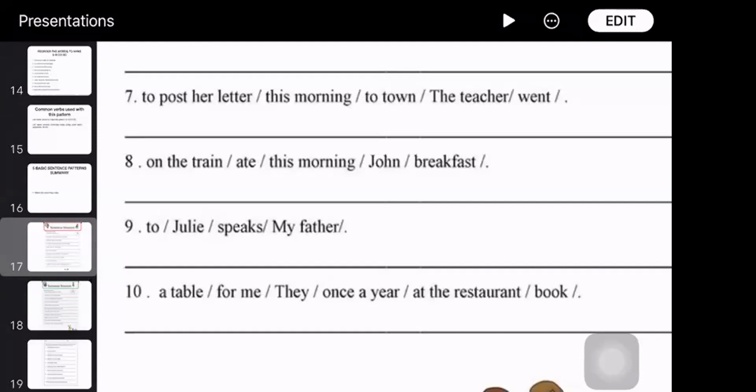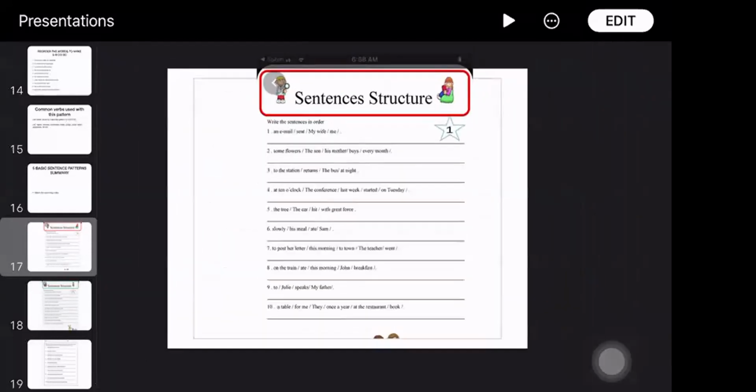One of those 5 patterns. You have to first form that pattern, and then after that you can expand. So here it's they booked a table. That is subject, verb, object. All right. Then you can say for me, and then when, where: at the restaurant, once a year. So this is this exercise.